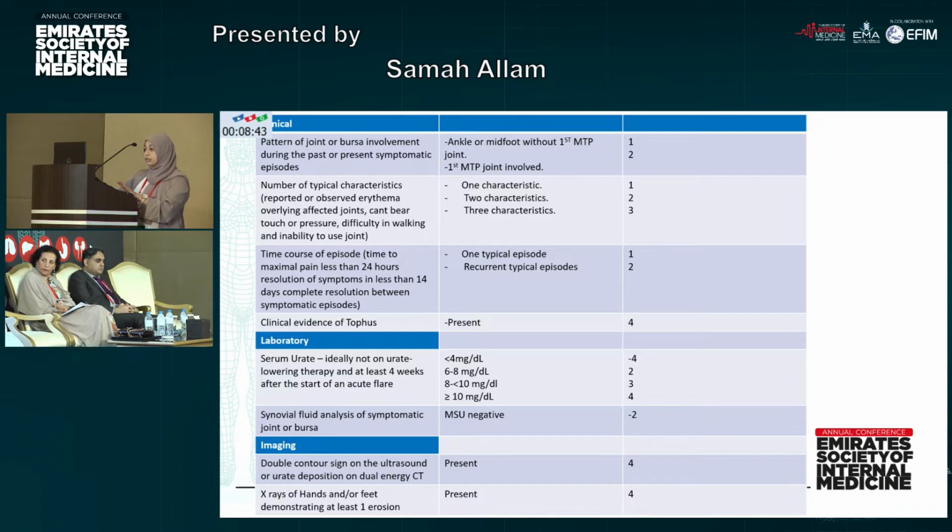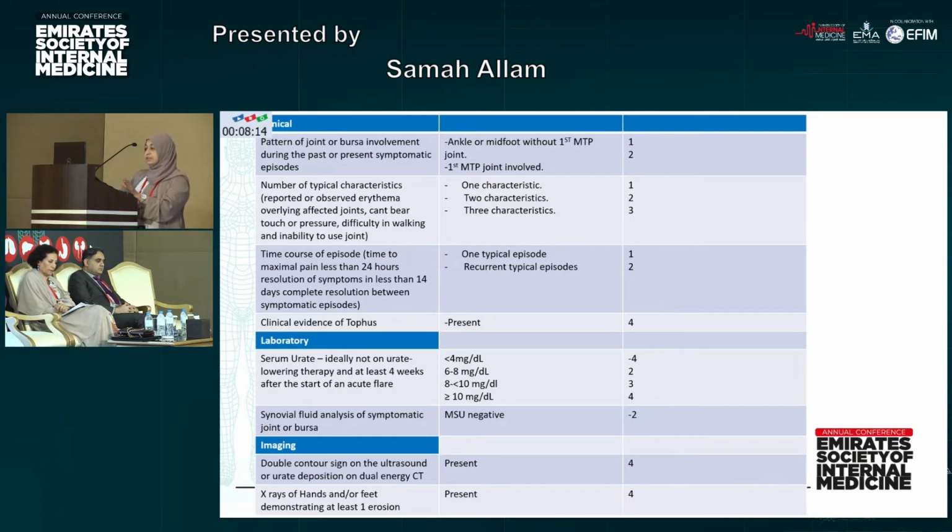Coming to the laboratory part of the criteria, serum urate. Ideally, we have to check the serum urate not during the acute attack, because sometimes during the acute attack you will find the serum urate either normal, high, or low. This is not the main point. So in the clinical criteria, they suggest that it's better to check the serum urate after at least 4 weeks from the acute attack and the patient not on urate lowering therapy.